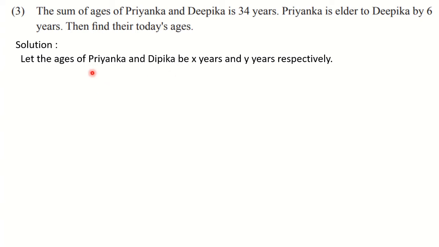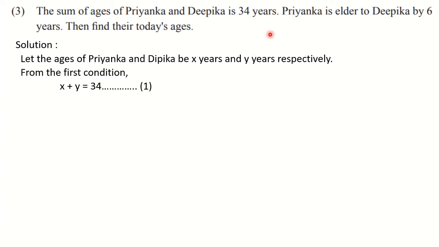Now we have to make use of the conditions. The first condition, the sum of the ages of Priyanka and Deepika is 34 years. Sum means what? Addition. And their ages are x and y. So we are going to get the first equation very easily from the first condition. What we can write is x plus y is equal to 34. This was a very easy condition, so we can easily write down the equation. And the equation is in standard form also, so number it as 1.